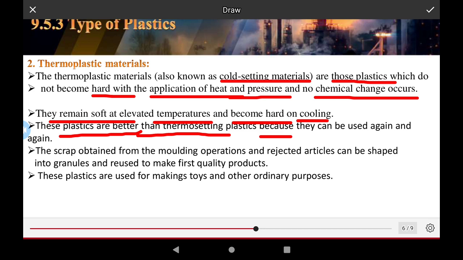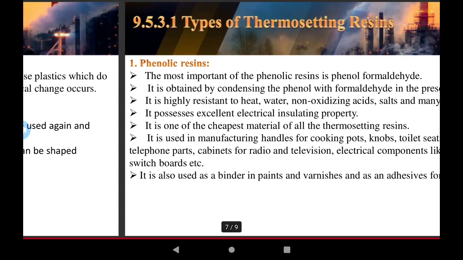The scrap obtained from the molding operation and the rejected articles are turned into granules, reprocessed, and made into first quality thermoplastic products. These thermoplastics are used for making toys and other ordinary purpose items, while thermosetting plastic has more generalized applications.